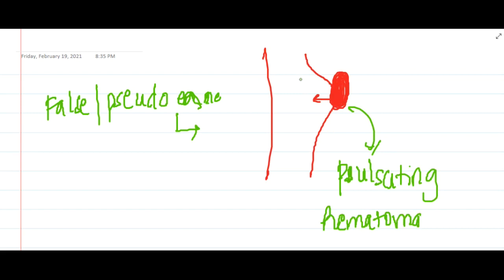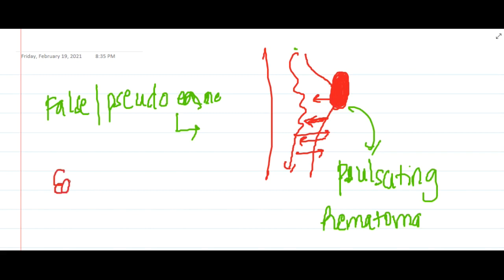As blood flows through this artery, there are arterial pulsations, so synchronous to the arterial pulsations, even the hematoma pulsates, thus forming pulsating hematomas.